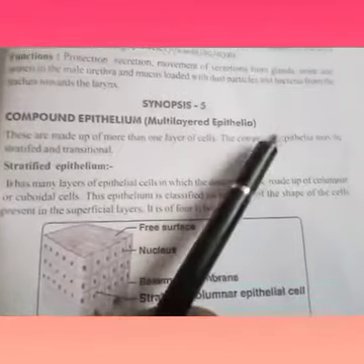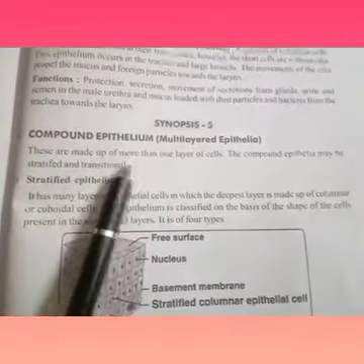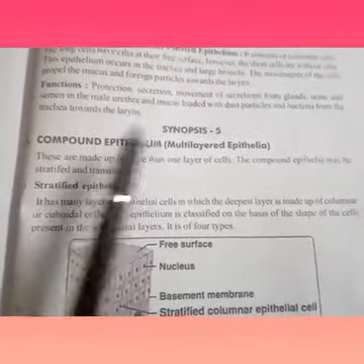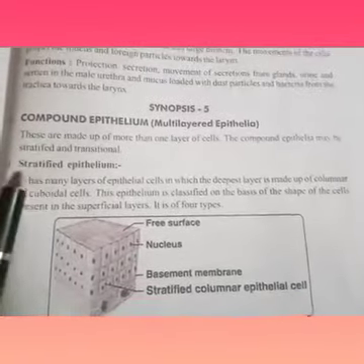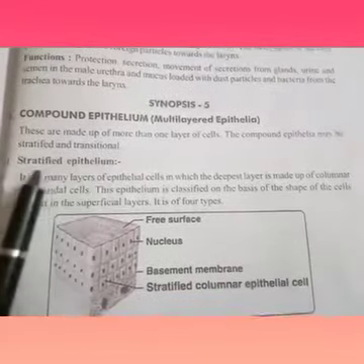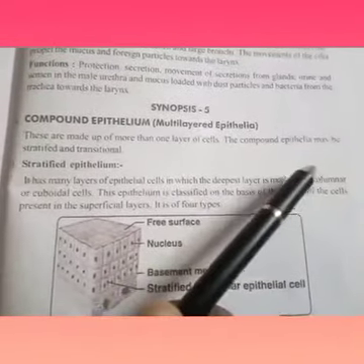The compound epithelia may be stratified and transitional. Again, the compound epithelia are divided into two types: stratified epithelium and transitional epithelium. The first one is stratified epithelium. It has many layers of epithelial cells in which the deepest layer is made up of columnar or cuboidal cells.